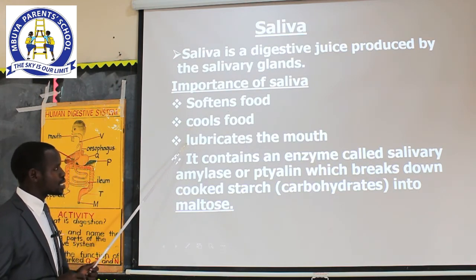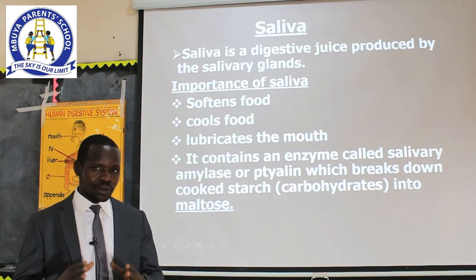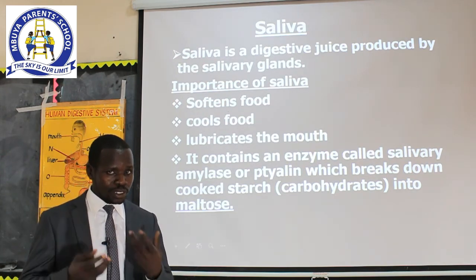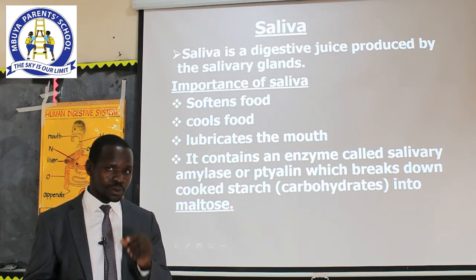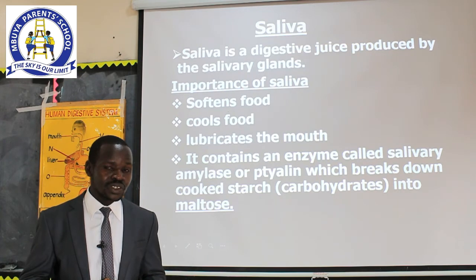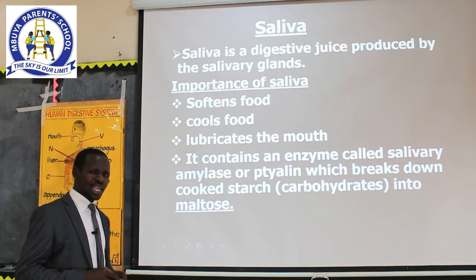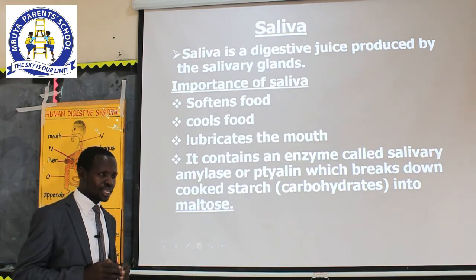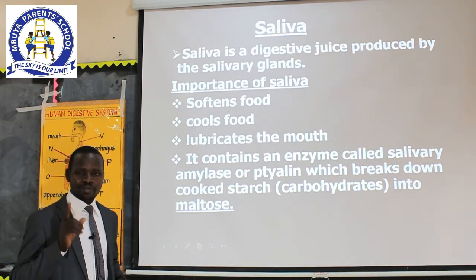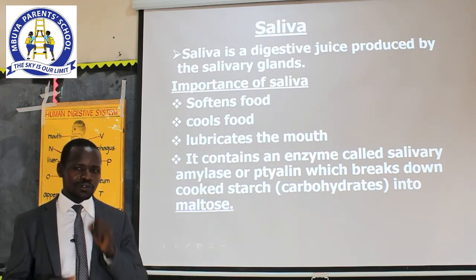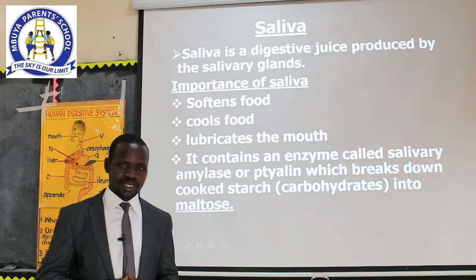Then three, saliva also lubricates the mouth. Remember, without the lubrication, during the process of chewing, you would have the effect of friction that would sometimes cause some injuries in your mouth. So saliva helps to lubricate the mouth. And most importantly, I said chemical digestion also takes place in the mouth. So saliva contains a very useful enzyme known as salivary amylase.